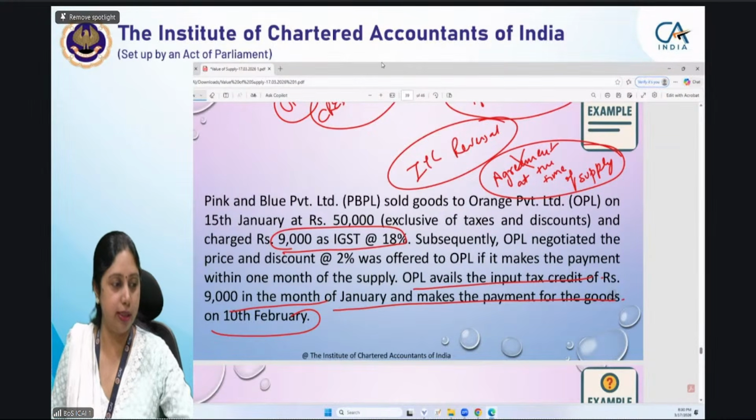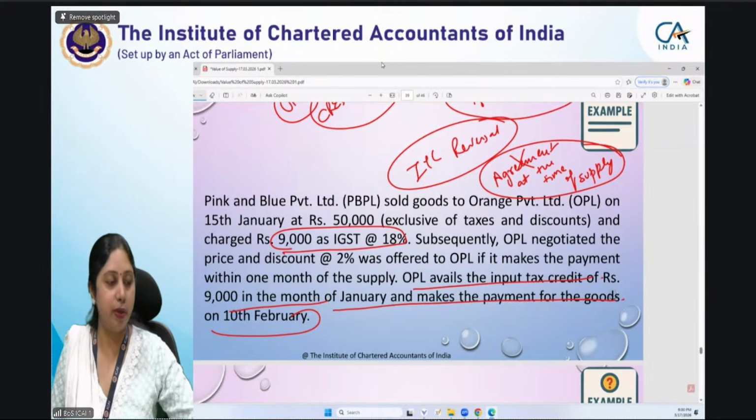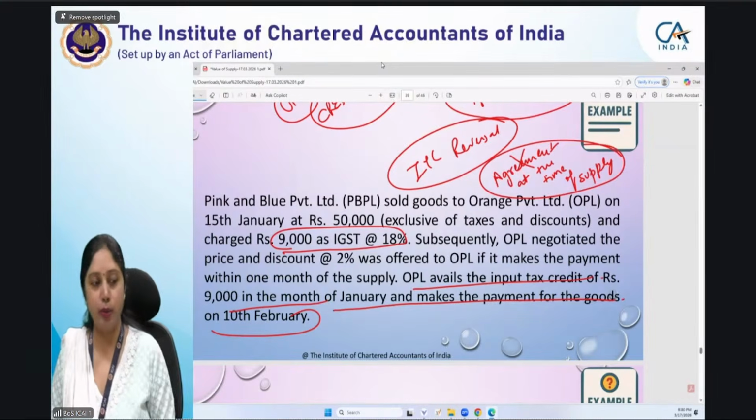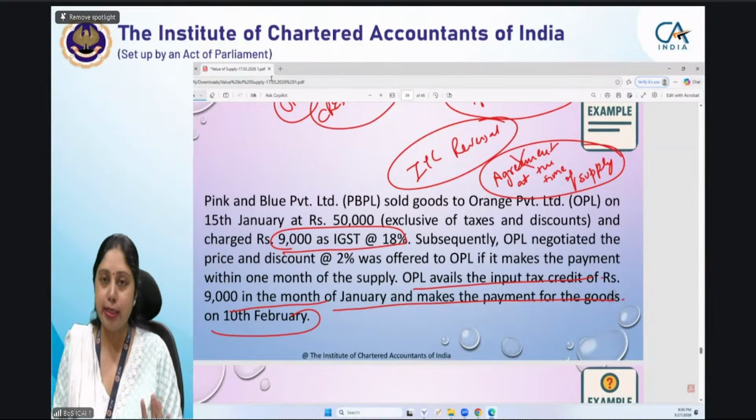ठीक है, अभी आंसर करते हैं. Few students are writing in ECPL also, so I will be taking their queries now because just now I have seen. But before that, let's complete this example.